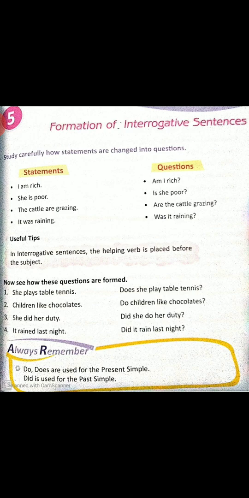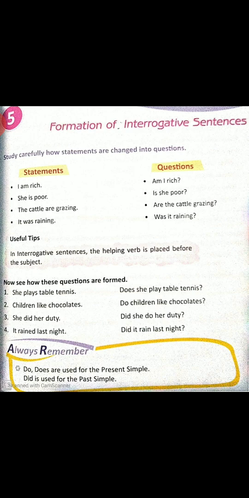My next sentence. I am doing my work. Again, this sentence is in present continuous form. So, how will I write it as interrogative? Am I doing my work? I hope you all have understood well. Now, third sentence. They are going abroad. My subject is plural, that is they. So I have used helping verb are. How will I form interrogative? I will keep my helping verb at the first place, followed with the subject plus the ing form of the verb. That is, are they going abroad?